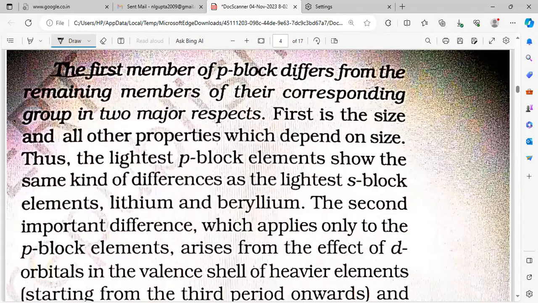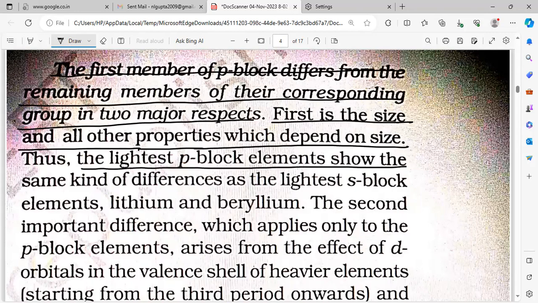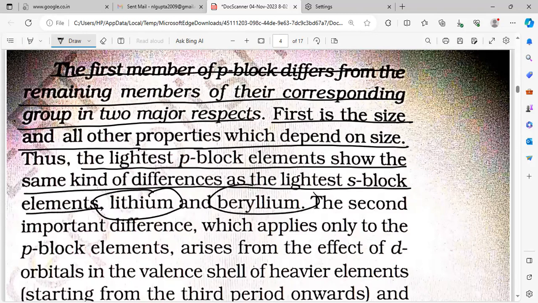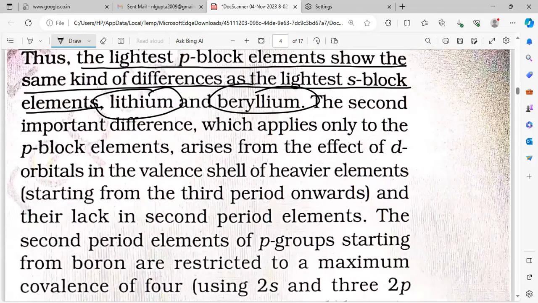The first member of the p block differs from the remaining members of the corresponding group in two major respects. The first is size, and all other properties which depend on size. Thus, the lightest p block element shows the same kind of differences as the lightest s block element. Like lithium and beryllium show anomalous properties, similarly these elements also, the first member, show anomalous properties.